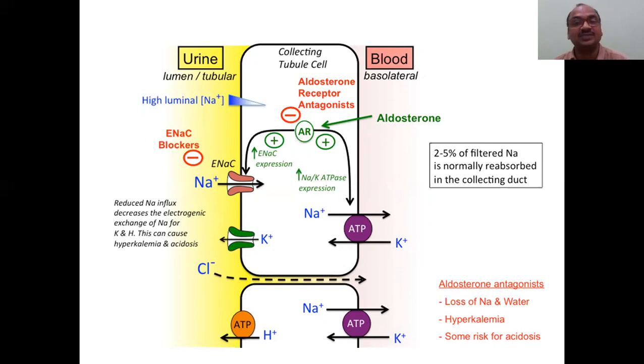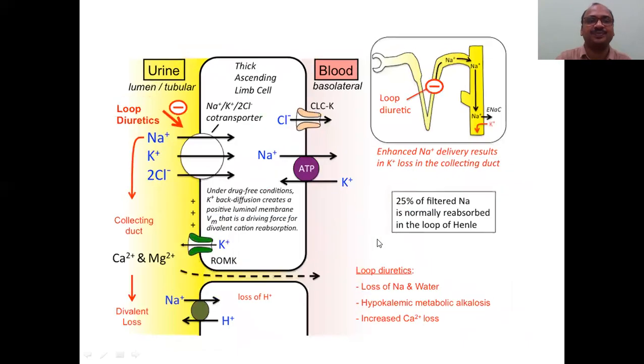Sodium is very dangerous for the heart. Potassium is friendly for the heart. Okay, now you do one thing. When you give aldosterone antagonists, when you block aldosterone with the potassium sparing diuretics, you can save the potassium inside the body because it prevents this ATP pump, the sodium potassium pump. So total 3 pumps are there.